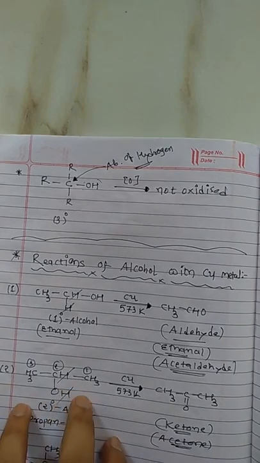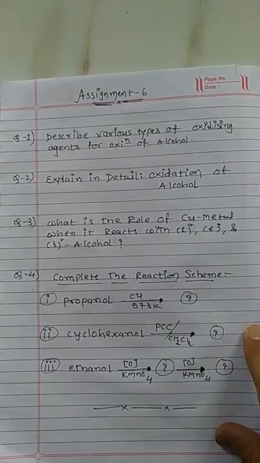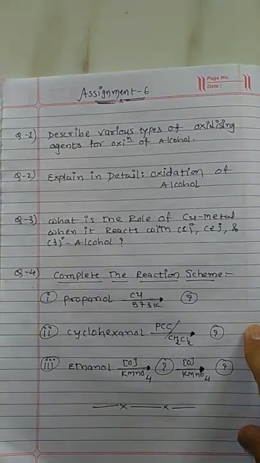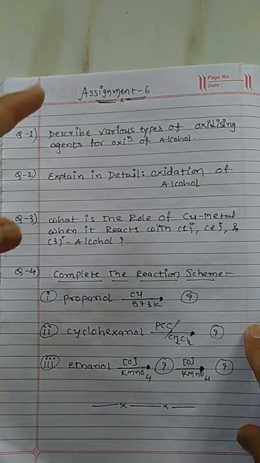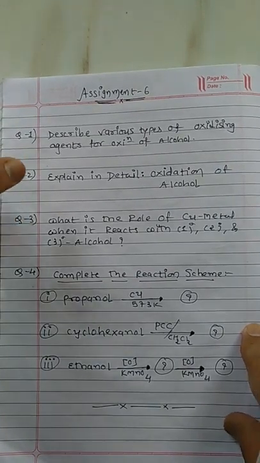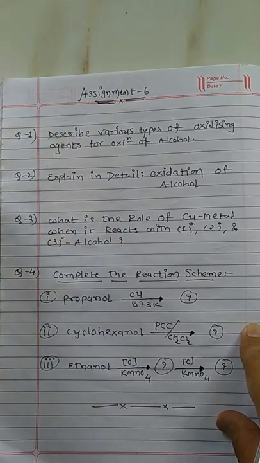Now we will discuss assignment questions. So at the end, on the basis of the above discussed topic, we have assignment number 6, which is used for exam. Question number 1: describe various types of oxidizing agents for oxidation of alcohol.